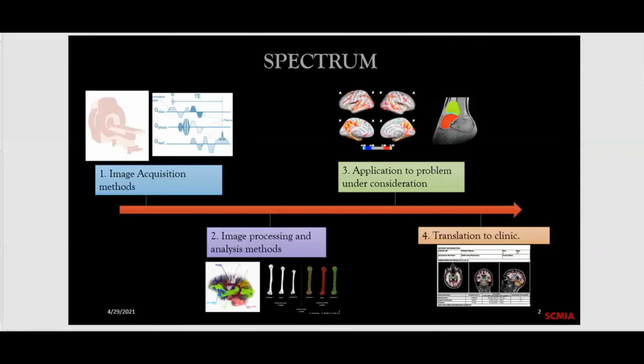The fourth part is translation to clinic. Once you have come up with a solution and the clinician is happy with it, you would want to translate it to the clinic. So you make an app out of it. For example, it could be a web-based app, or it could be a code which you can integrate with, say, the Philips scanner or the GE scanner, and then let the radiologist start using it.